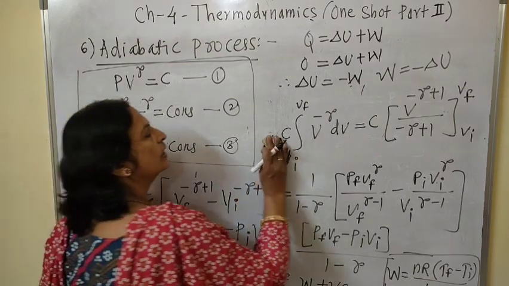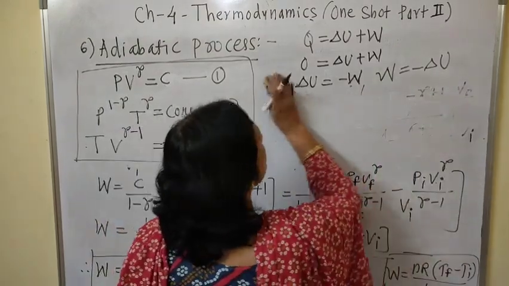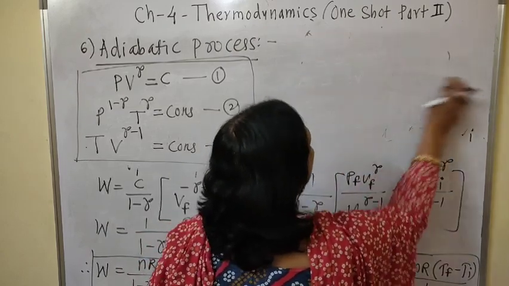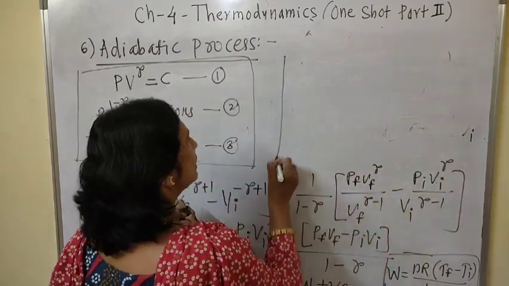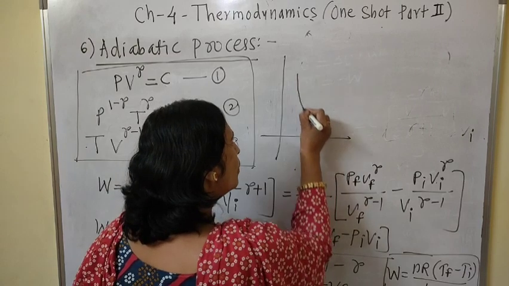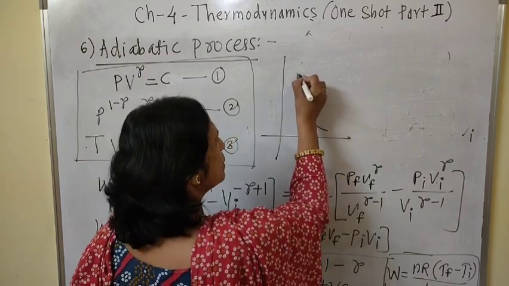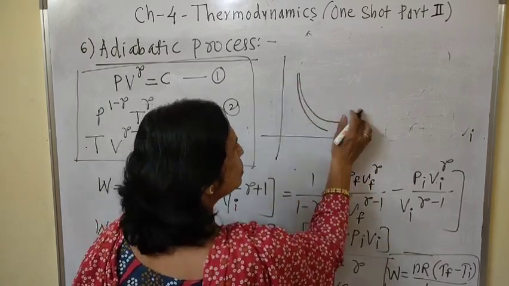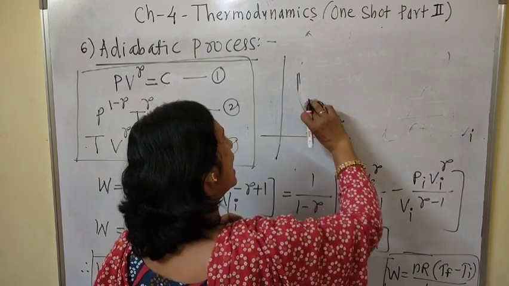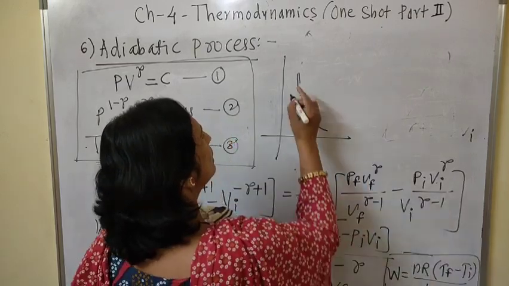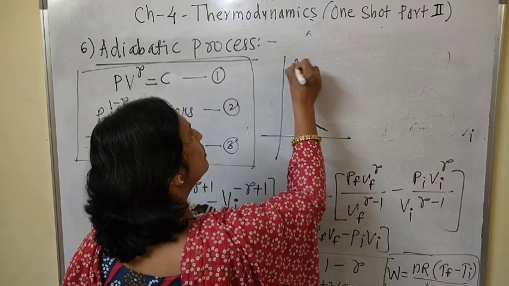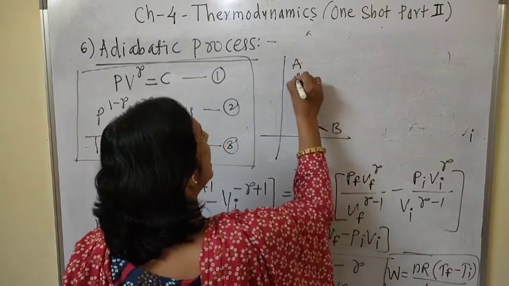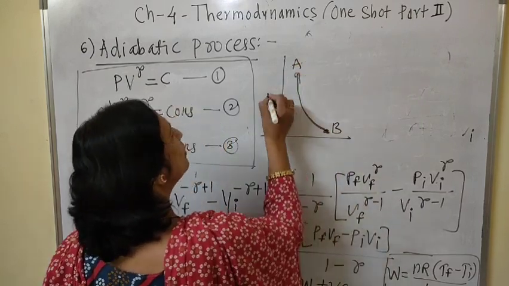Okay. Now the PV diagram. Suppose two cases are there. This is the isothermal curve and this is the adiabatic curve. The adiabatic curve is more steeper than the isothermal curve.